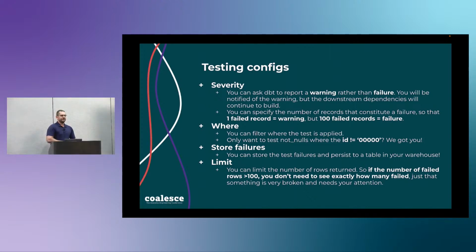How many of y'all have perfectly clean data where every single time you run a test, you want to know if 1 out of 1 billion records fails? No one. Yeah. So it's actually really convenient to maybe set a threshold. If I have 1 billion records, I'm okay with 1 failure. Maybe if there's more than 100 or more than 1,000, I want it to fail. And that's what severity can do for you. You can set that up to only warn you if it is below the threshold, but then error if it goes above it.